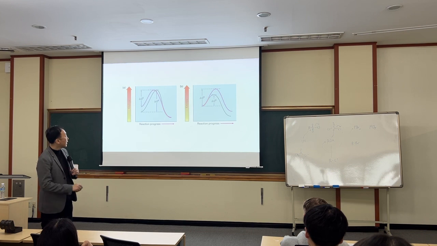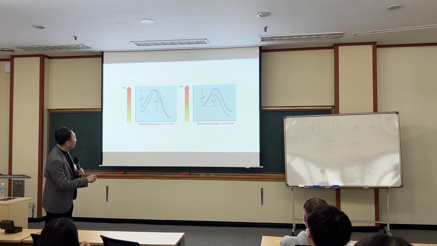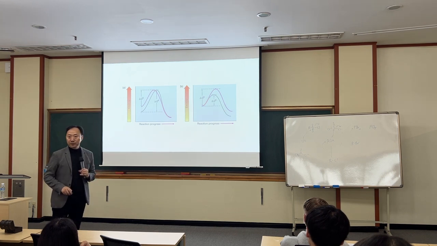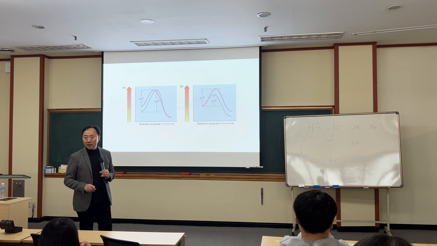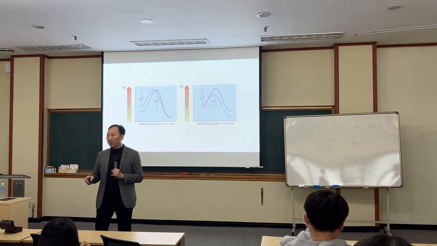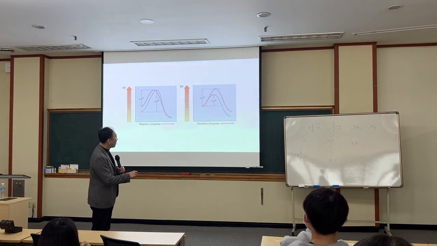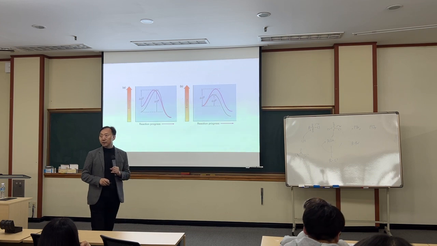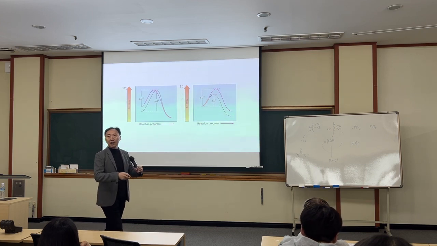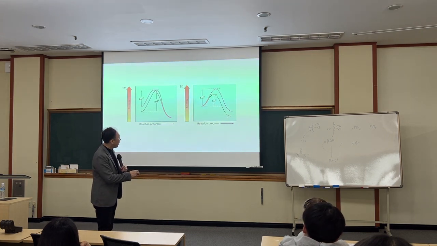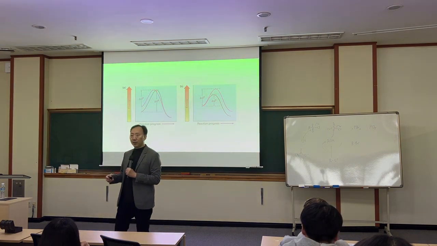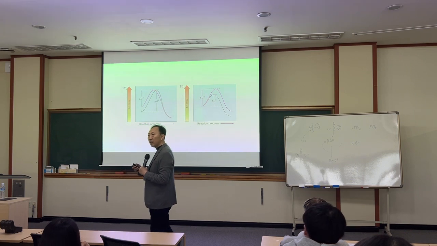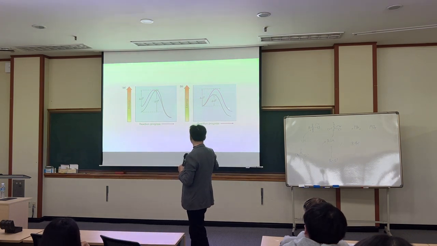Of course, it's possible to draw the black line going higher and then coming down. In that case, the reaction is slower, but thermodynamically the product is more stabilized. So if you give enough time, the product will eventually go to the black line. That's thermodynamic control. But kinetically, in terms of reaction rate, the red line may be faster.